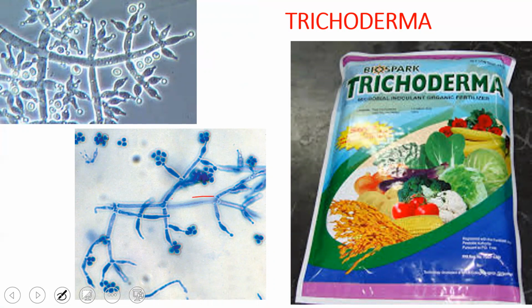You can see the hyphae. The hyphae is branched. You can see the branching, and also the septa formation. You can see the cross walls here and there, and also the conidia which are produced exogenously.